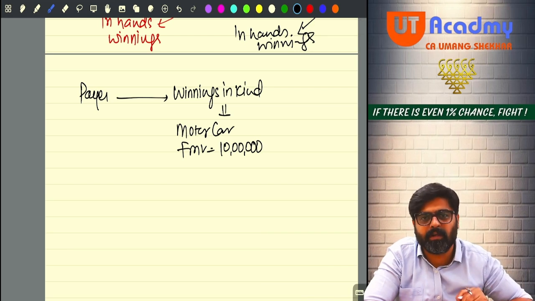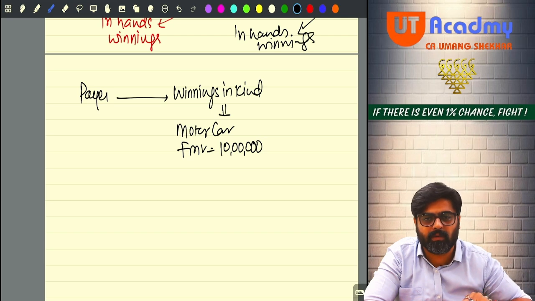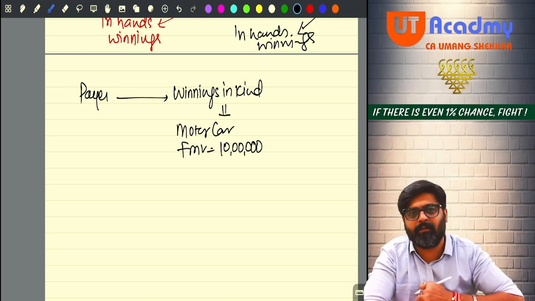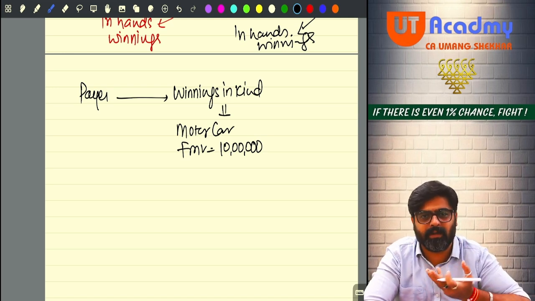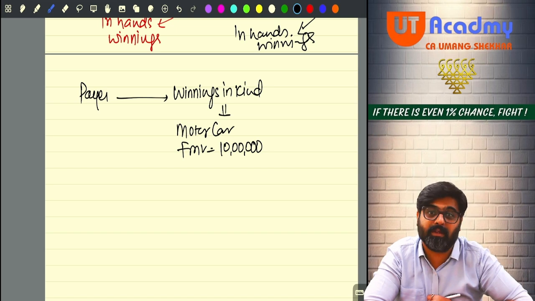So how will the TDS be deducted out of this? Two wheels will be taken out, the music system will be taken out, one seat will be taken out, material worth 3 lakhs will be taken out of the car, the remaining car will be given, and this material taken out of the car will be given to the government. Will you do something like that? That cannot be done, no. So in this case, how will the TDS be deducted?